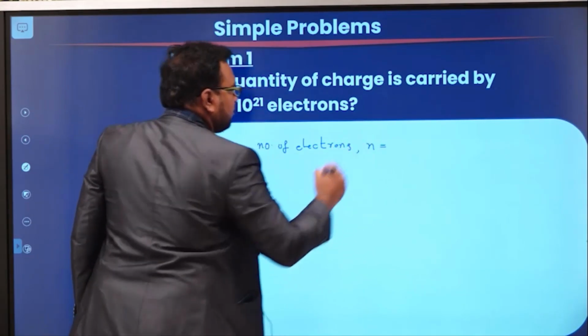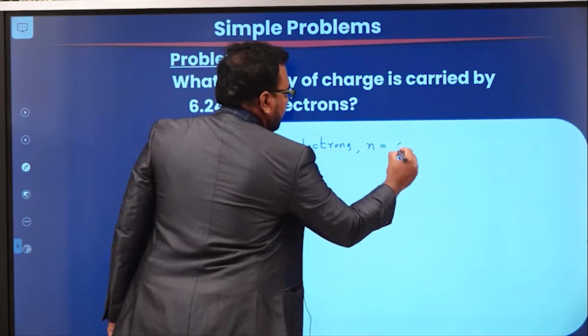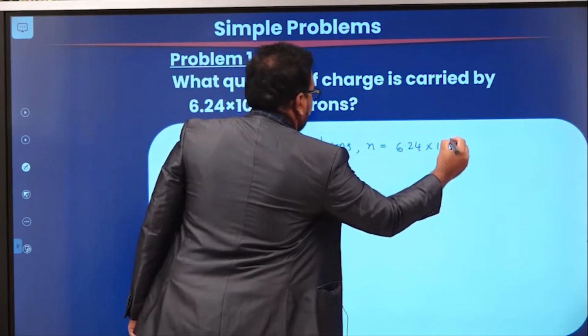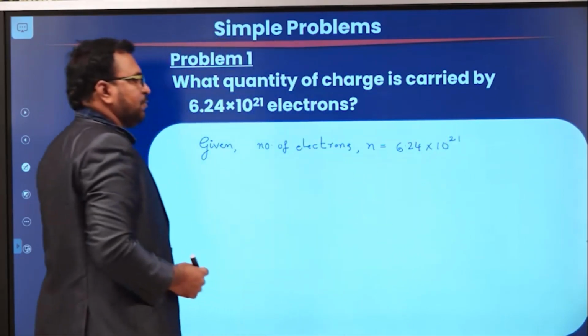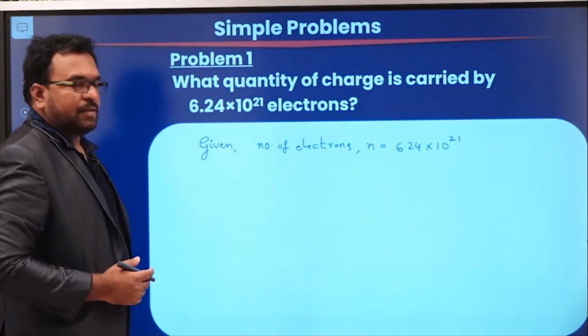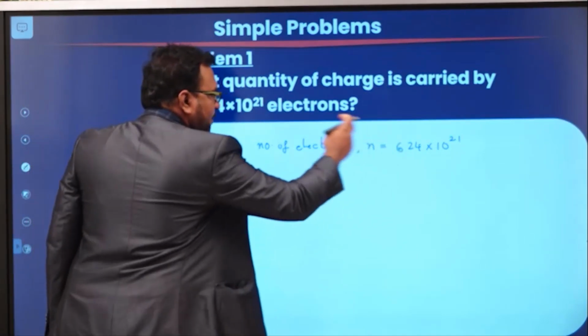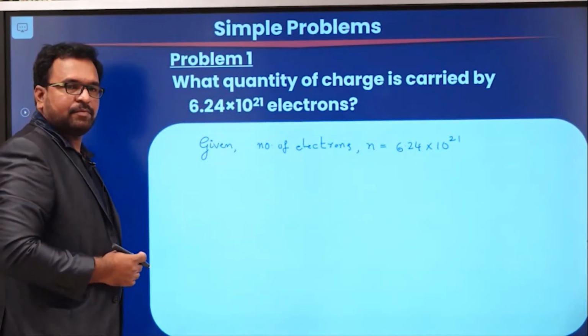N is equal to 6.24 into 10 power 21. So this is the given charge. What is our requirement? Charge. So what is the charge carried by this number of electrons?